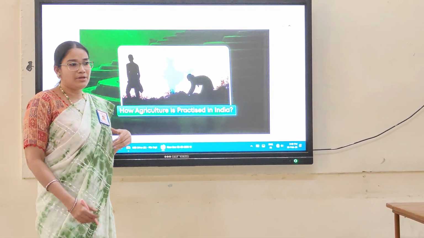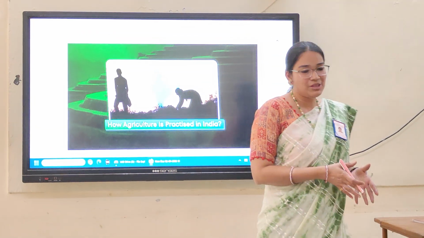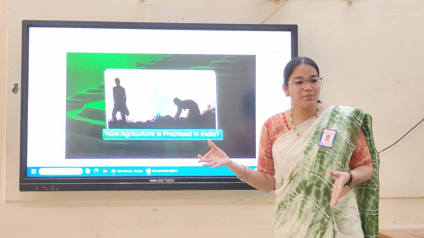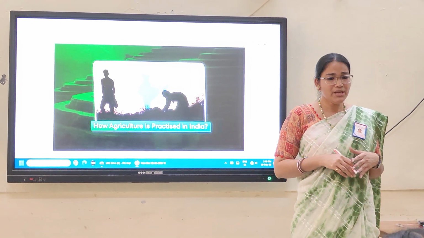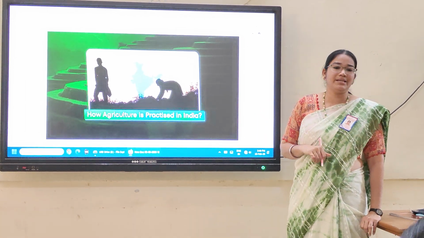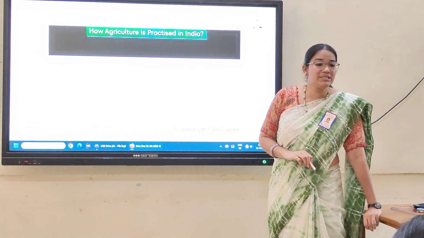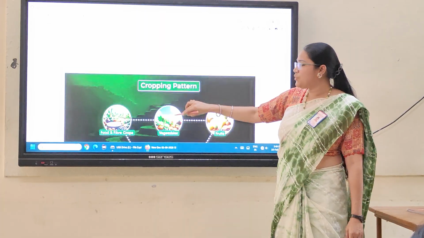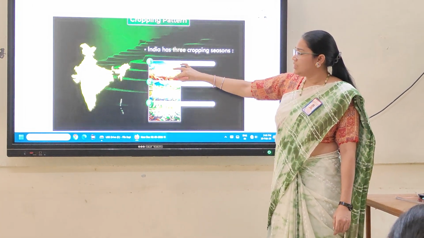Yes, we have harvesting season, sowing season. In one month we'll sow, and after 4 or 5 months, we'll take a harvest. So what kind of agricultural practice does India have? It depends on 3 important seasons. What are the 3 important seasons? The cropping pattern. Look at this.